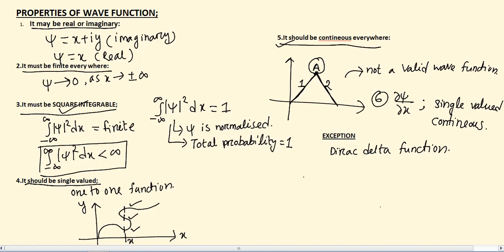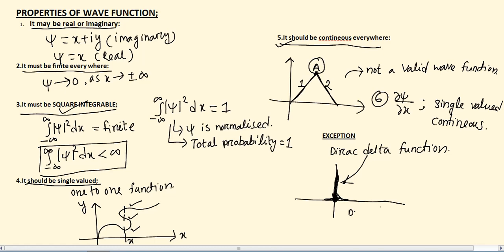Now let us draw the curve for Dirac delta function. This is basically a spike at a certain point. So this is the figure for Dirac delta function. It says the particle is strictly confined in a single point as shown in the figure.